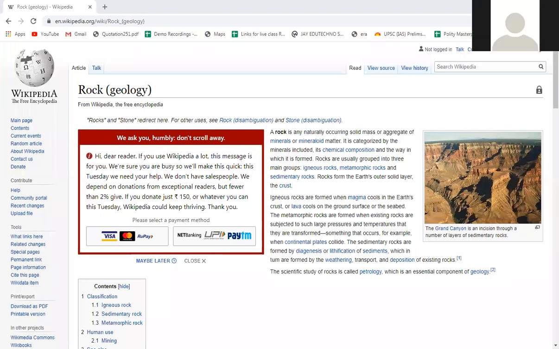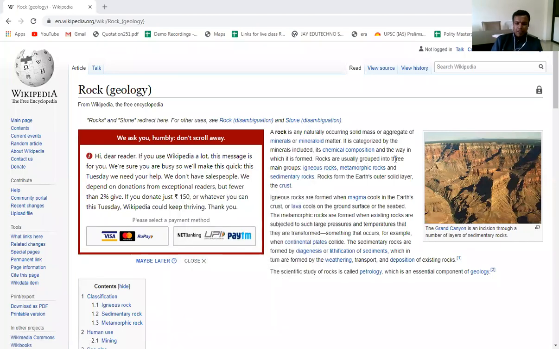Yes, sir. Check. So a rock is any naturally occurring solid mass or aggregate of minerals or mineraloid matter. It is categorized by the minerals included, its chemical composition, and the way it is formed. So rocks means any hard surface of the earth, any solid mass of the earth, which is composed of various types of minerals and mineraloids. It is characterized by the minerals included, its chemical composition, and the way in which it is formed.